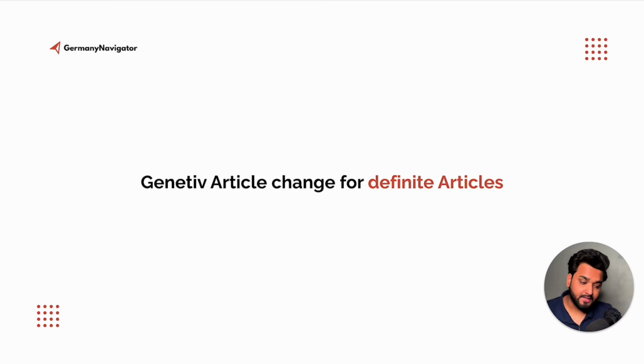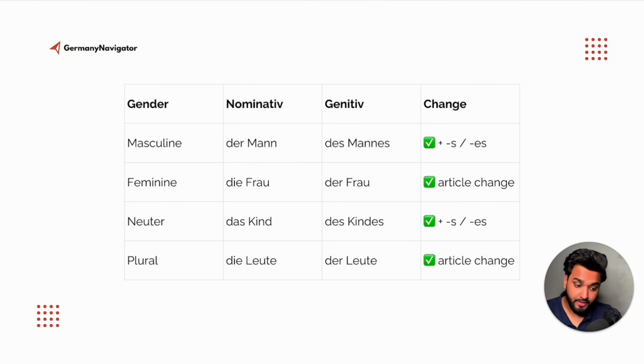Let's see the genitive article changes for definite articles. Again, we have our table. On the left side, we have the gender: masculine, feminine, neuter and plural. Then nominative, as usual, der, die, das. But in genitive, you have to change der to des. Then at the end, you have to add an extra s or es to the noun. So des Mannes. Then die Frau becomes der Frau, then das becomes des, then die again becomes der.